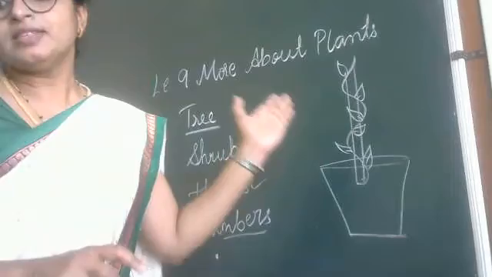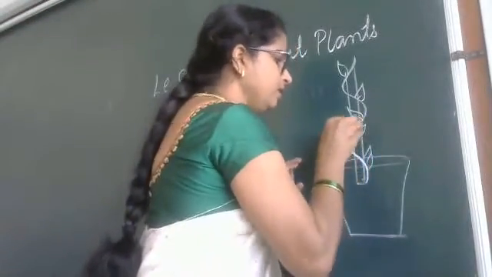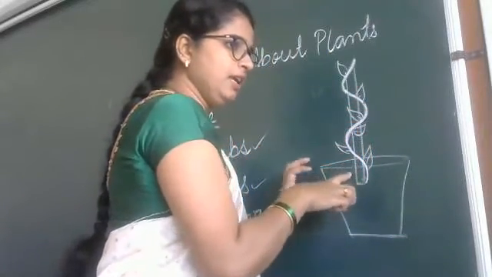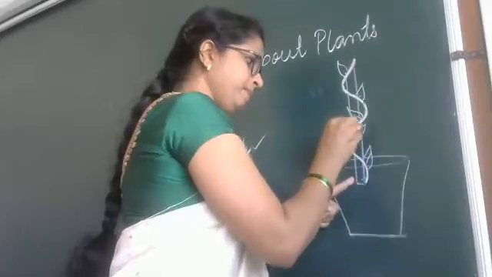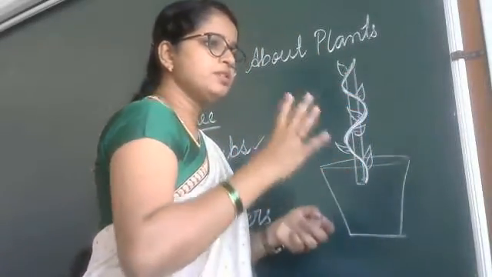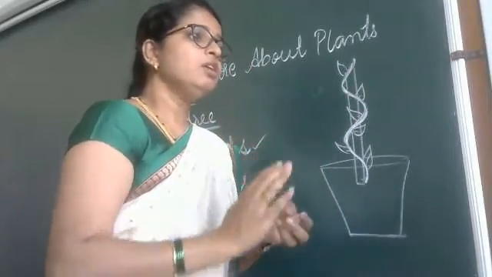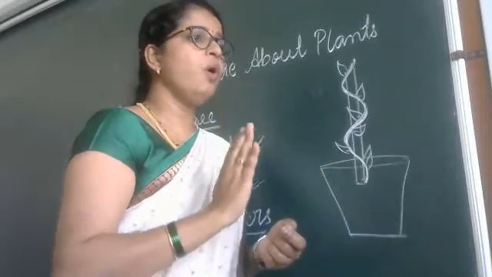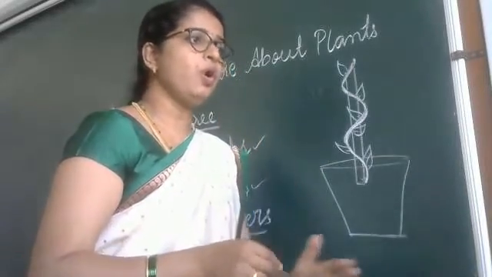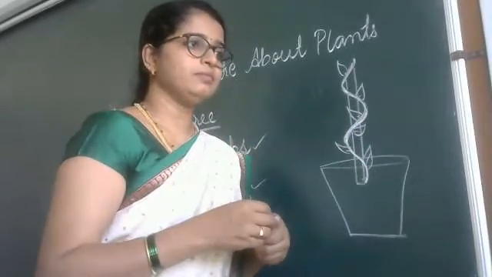Here, see here, some plants have weak stem. Stem means this one. See here, I have made it dark. This is stem. And some plants have weak stem. That stem does not have that much strength to grow upright on its own. It needs support. It needs support of a wall, stick or other plant.